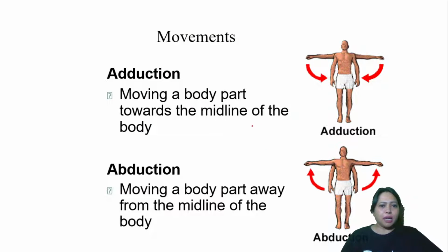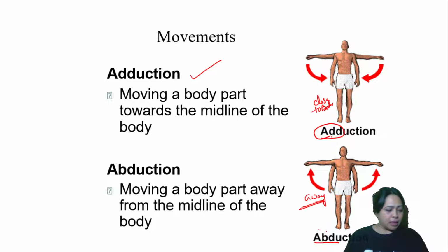Next, you have other movements. Like I said, adduction you have, bringing it close to your body. So this one is coming close to body, right? So that is called adduction. When you are taking the arms away from your body, that becomes abduction, taking them away. That is abduction.